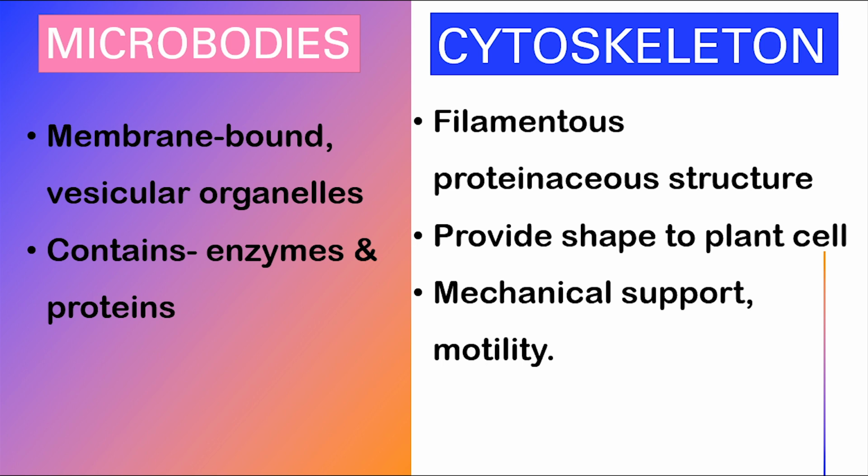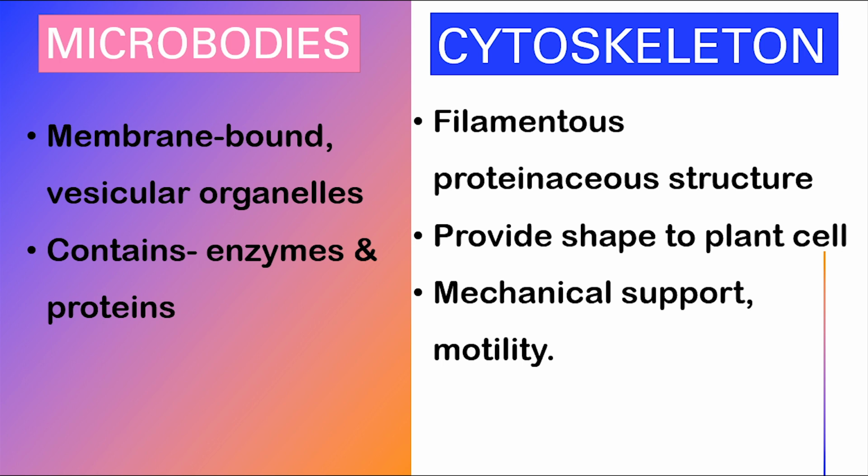The cytoskeleton is a network of filamentous proteinaceous structures that is present inside the cytoplasm. It is found in all the living cells, mainly eukaryotic cells. They provide a definite shape to the cell. The major functions of the cytoskeleton involve mechanical support, motility and maintenance of the shape of the cell.